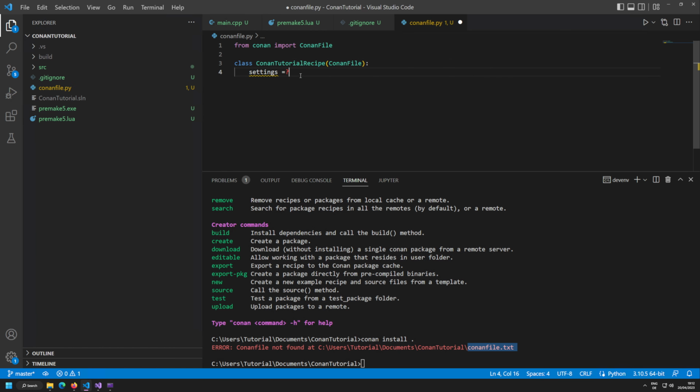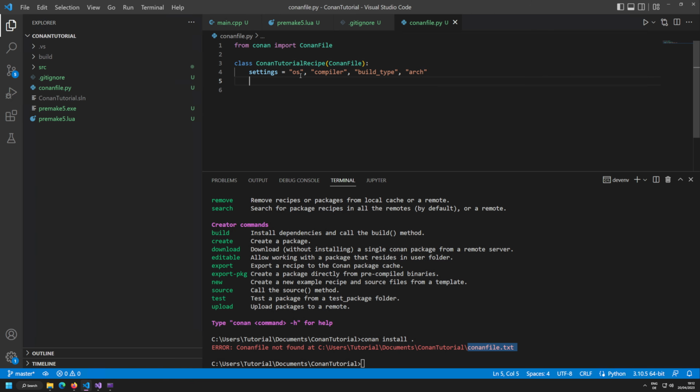Now, a ConanFile or a recipe does need a few things by default. We first need to provide it the setting values, and the setting values are basically the values on which our project is dependent. So we are dependent on the operating system, then the compiler, then the build type, which is like debug or release, and the architecture, so x64. This is basically telling what different settings are affecting our project and which settings are passed on. Don't ask me why you always need to do this. Maybe you can change a few things here, but normally you would just want to put this line in as it is. If we are providing these settings, we are basically telling Conan what are the variable things that can change on our project systems.